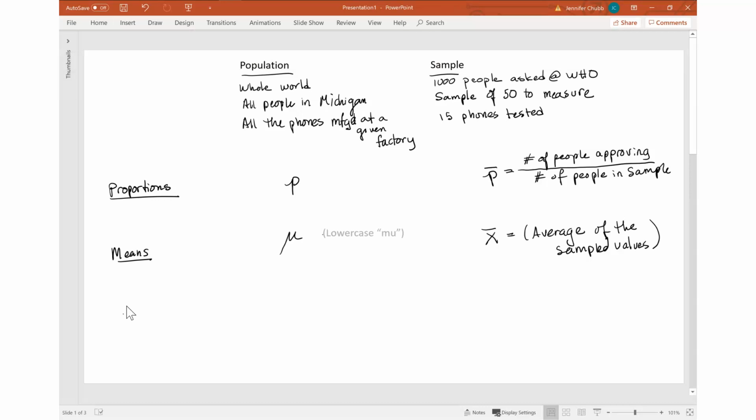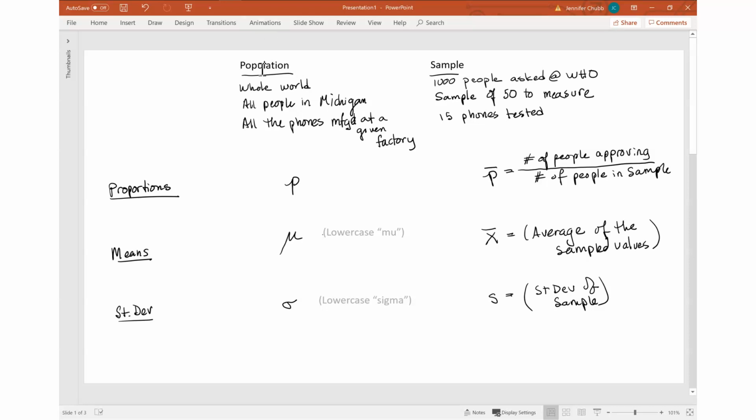And the convention in statistics is to use the lowercase Greek letter mu to represent that. And in each of these cases, there's a standard deviation that we can compute. And in the case of the population, the convention is to use the lowercase Greek letter sigma, and the standard deviation that's computed in the usual way for the sample is just s.